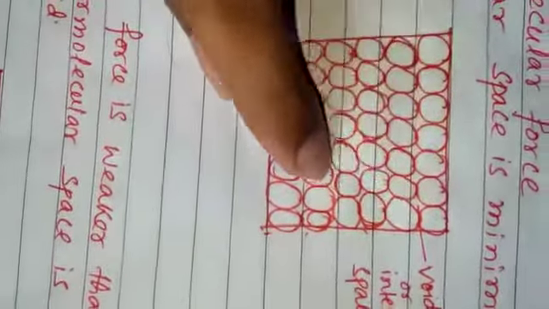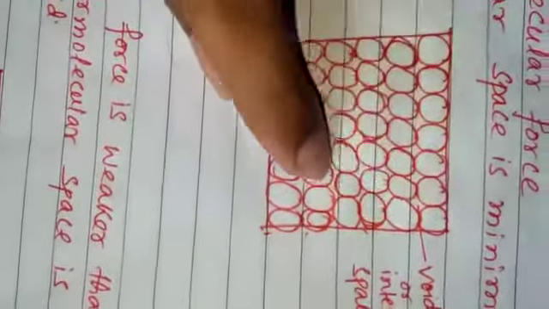In this case we will notice that the molecules are not tightly packed. The distance between the molecules is larger than in solids in case of liquids. Clear? And this figure shows the arrangement of molecules in case of gases. In this case, we will observe that the distance between the molecules is larger than the distance between the molecules in case of liquids. Clear?